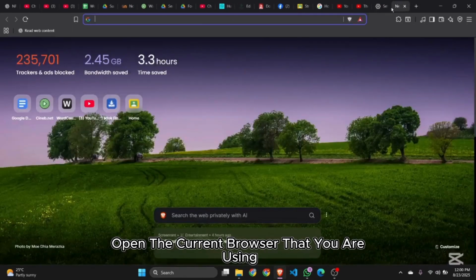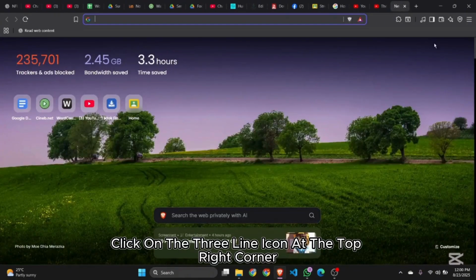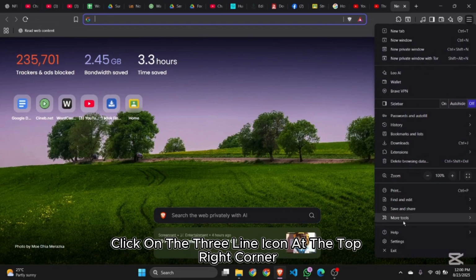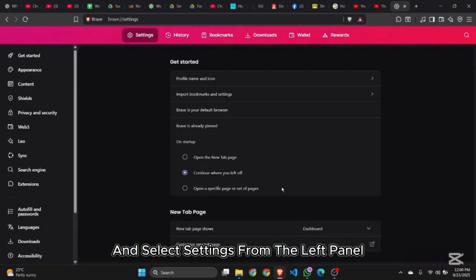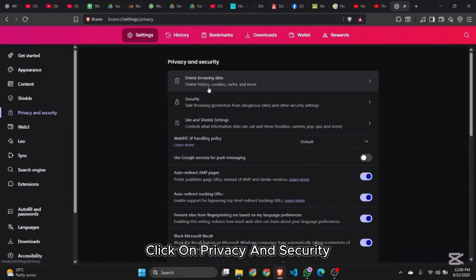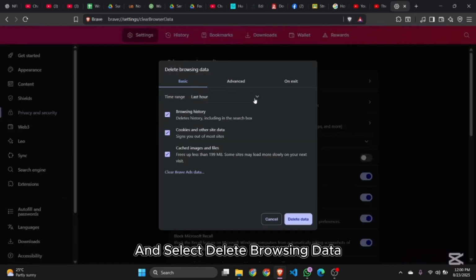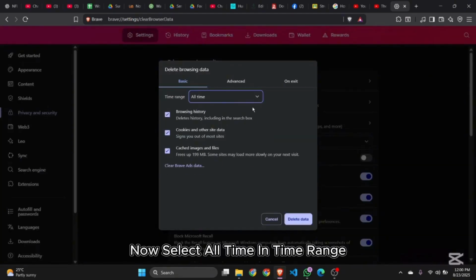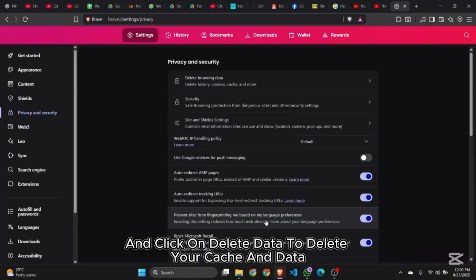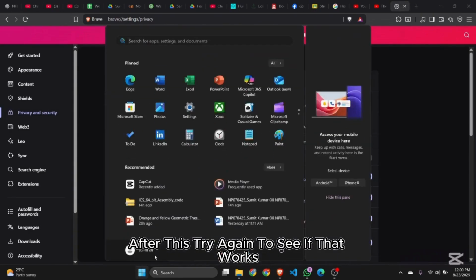For this, open the current browser that you are using, click on the three-line icon at the top right corner and select Settings. From the left panel, click on Privacy and Security and select Delete Browsing Data. Now select All Time in Time Range and click on Delete Data to delete your cache and data. After this, try again to see if that works.